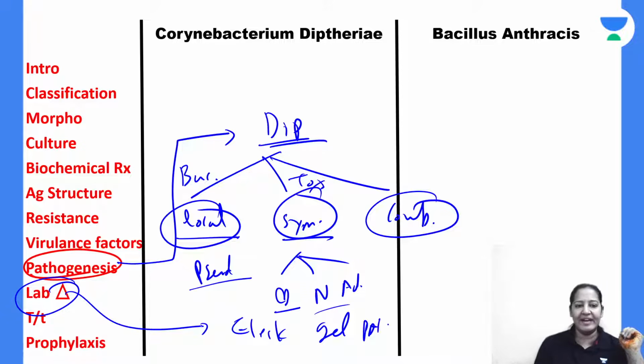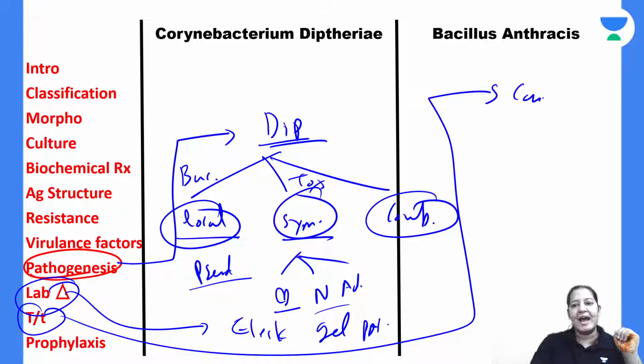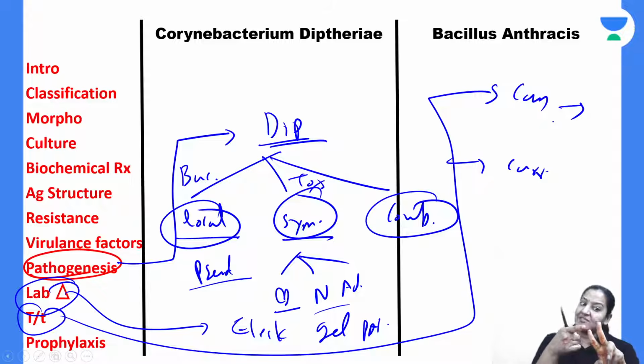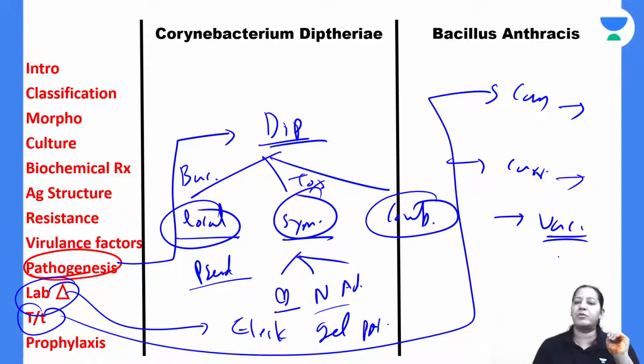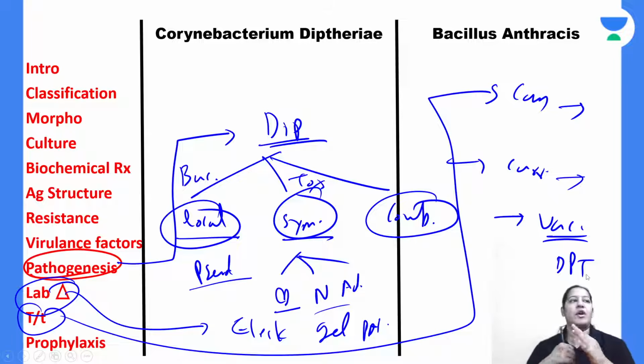I have taught you very clearly. Coming on the treatment. Treatment means treatment of cases and treatment of the carrier. In the cases, you will give antibiotic as well as antitoxin. But in carrier, you will give only antitoxin. For prophylaxis, we are having diphtheria vaccine. I told you everything about the diphtheria vaccine, that is DPT vaccine. So what is the dose? What is the route? What is the schedule? You know everything. So that is the summary of Corynebacterium diphtheriae.